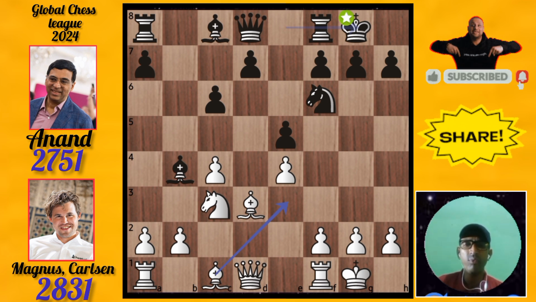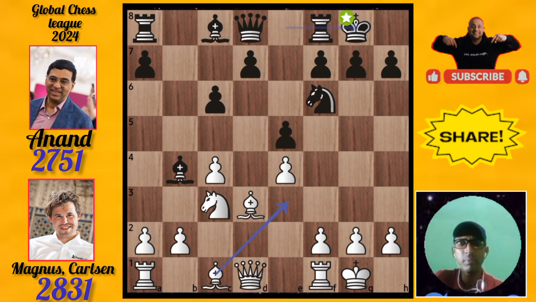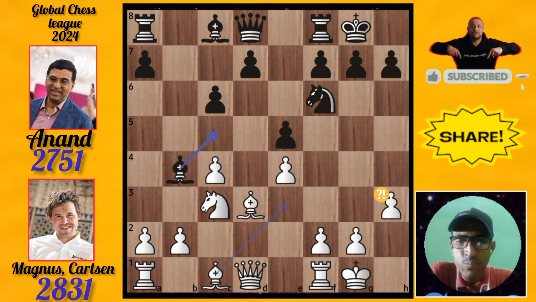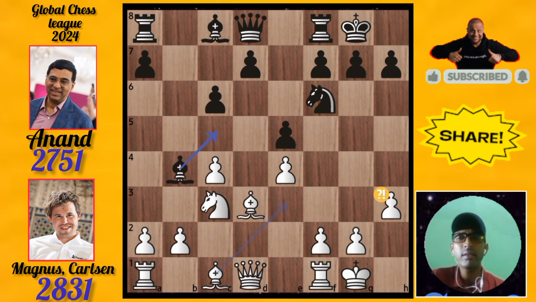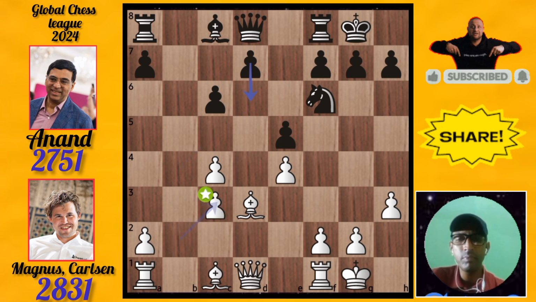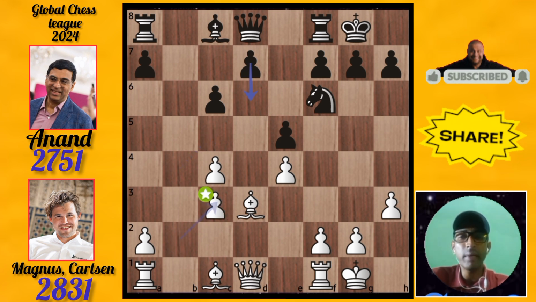After both players castled, now it is Magnus's turn. Magnus pushed the pawn to h3. This is an inaccuracy made by Magnus Carlsen. After that, it is Vishy Anand's turn. He captured the knight with the bishop, then pawn takes the bishop. We will see how Viswanathan Anand continues the match.